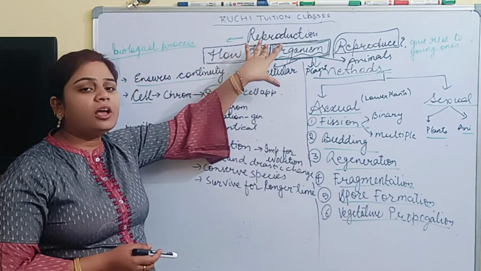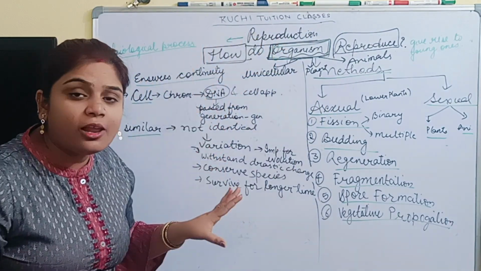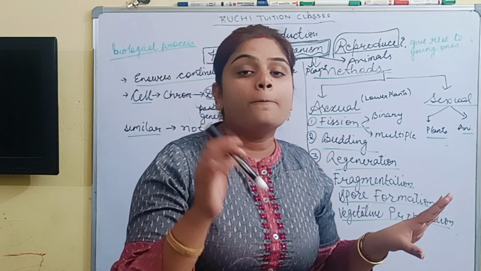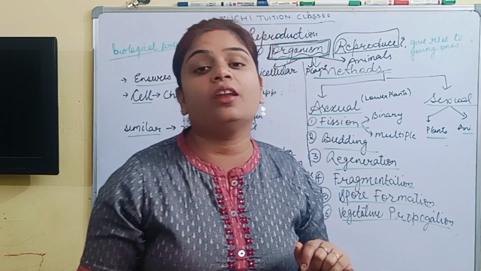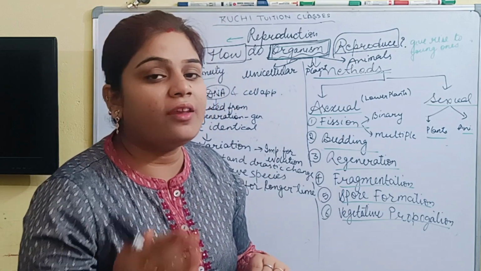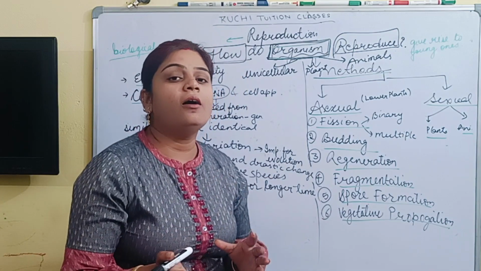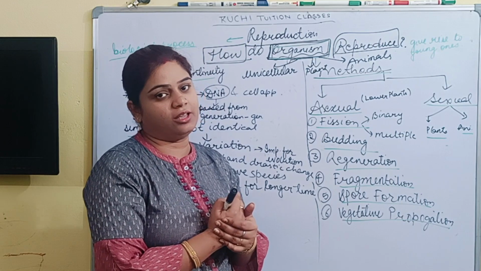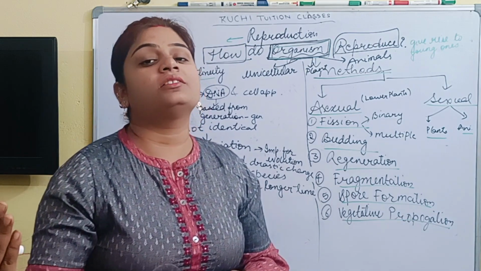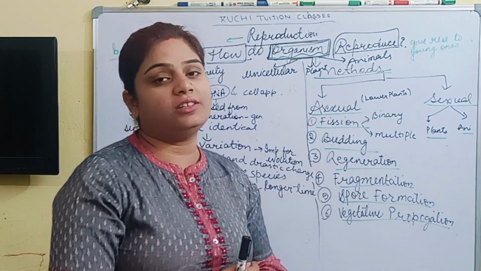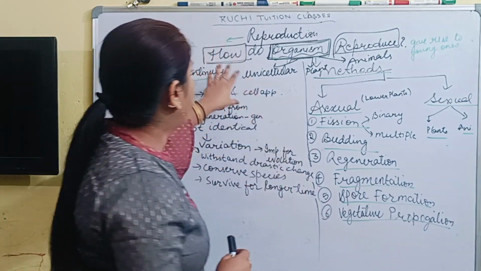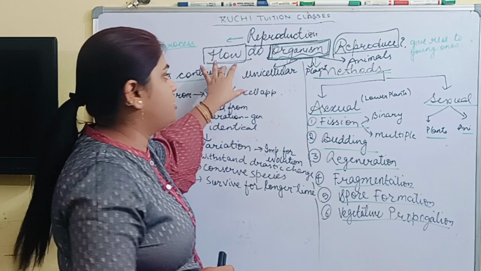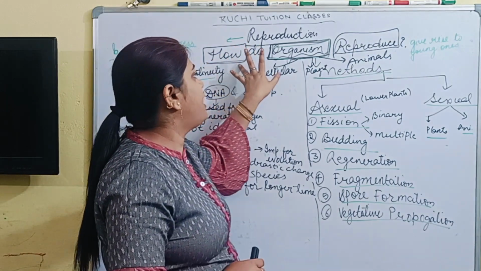So reproduction refers to a biological process in which parents give birth or give rise to their offspring. The parents are the previous generation, and they give rise to the identical cell or the offspring or the progeny.